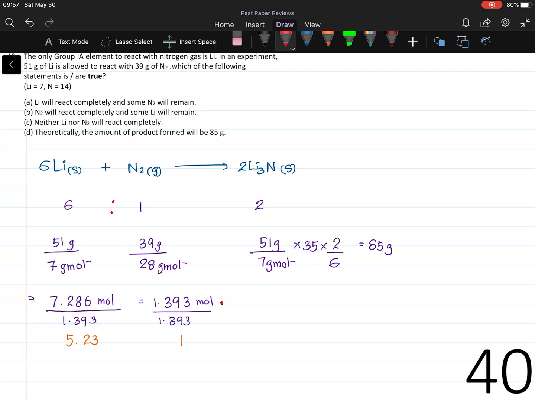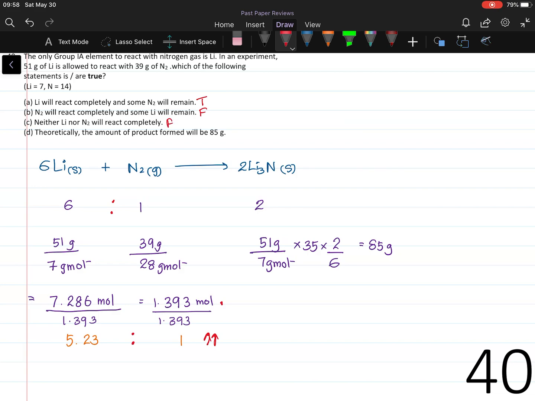Now we have to see what the ratio between those two moles is. When we divide both of these numbers by 1.393, we get lithium 5.23 to nitrogen 1, which means there is a nitrogen excess. So statement A, lithium will react completely and some nitrogen will remain, is true. And statement B, which contradicts statement A, saying nitrogen will react completely and some lithium will remain, is false. Making statement C, which says neither lithium nor nitrogen will react completely, false.